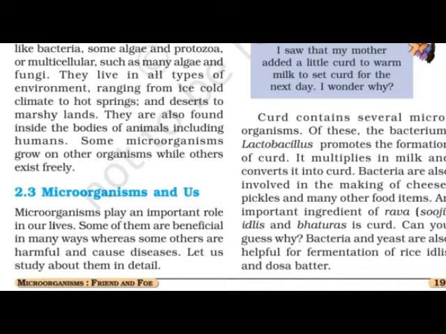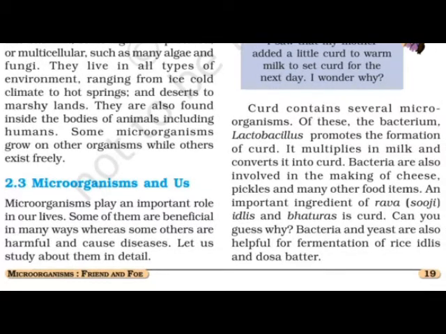Microorganisms play an important role in our lives. Some of them are beneficial in many ways, whereas some others are harmful and cause diseases. Let us study about them in detail. I think we know how the microorganisms are useful to us. We know some of the examples also, as we discussed last year. There are many microorganisms. Out of that, some are useful and some are harmful. So we are going to study it in detail in this lesson.